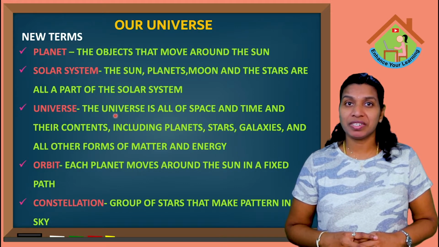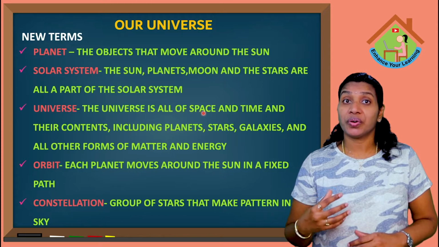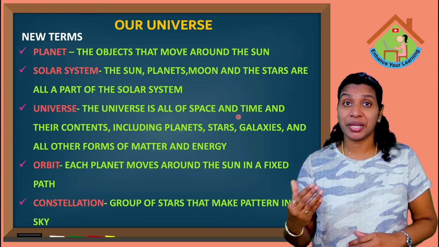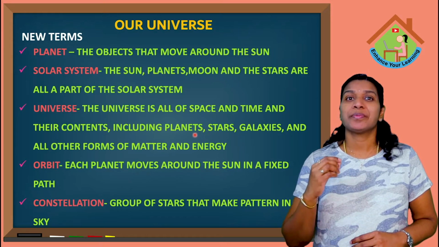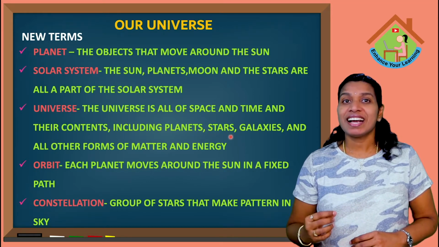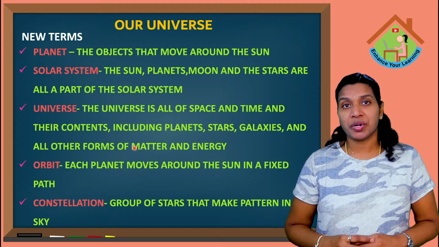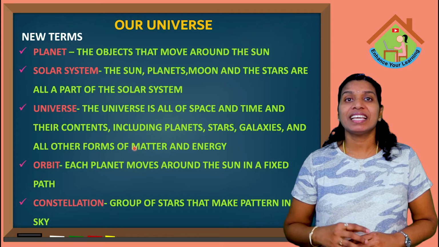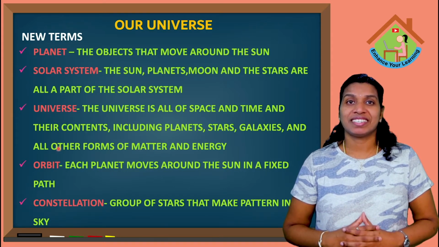So what do you mean by universe? Universe means all of space and time and their contents, including planets, stars, galaxies and all other forms of matter and energy. Okay kids?